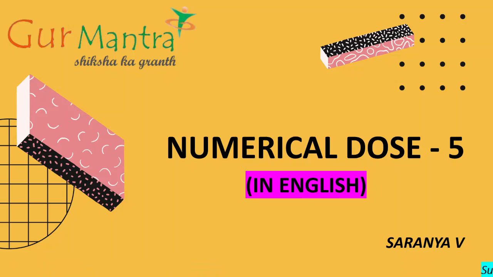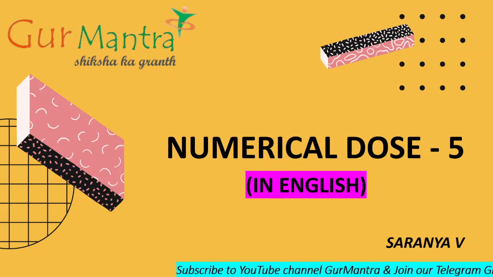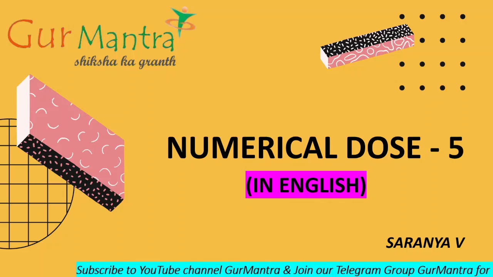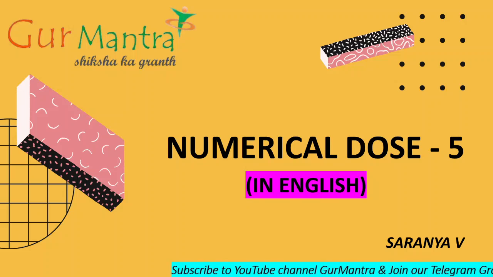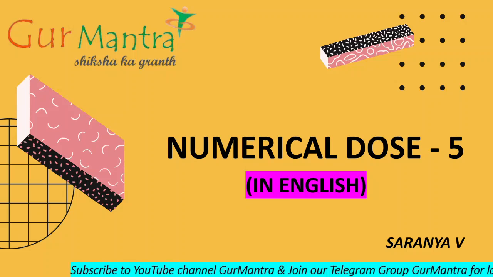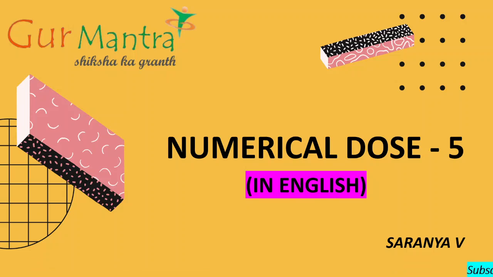If any of you do not know about this, get to know it. So far 4 numerical doses have been completed. This is your 5th class. In the 4 numerical doses we have completed the 2020 and 2019 year question papers.